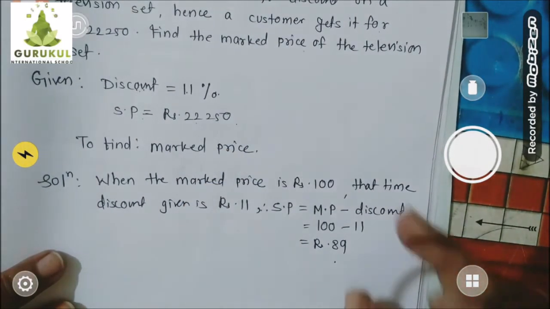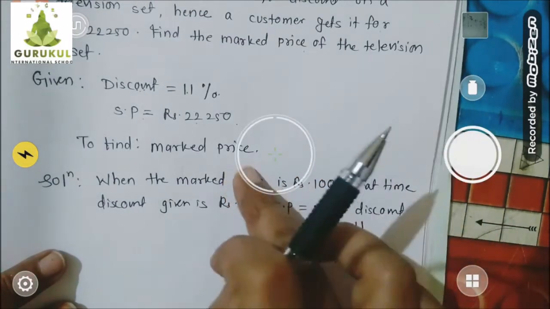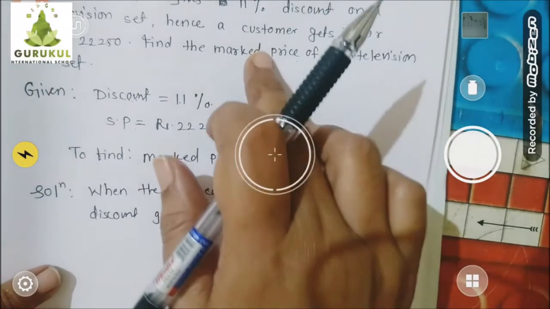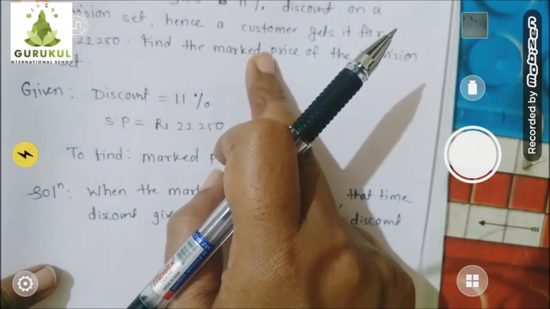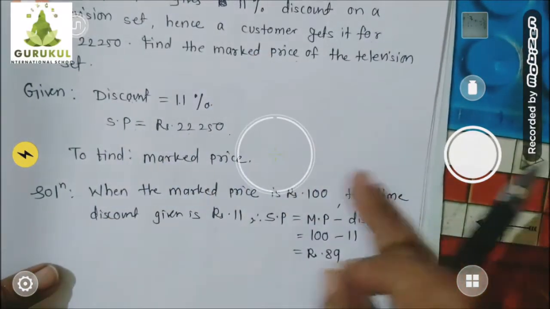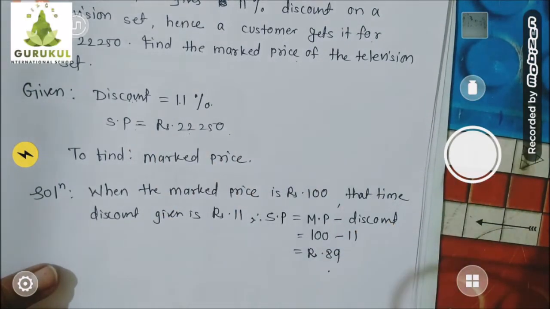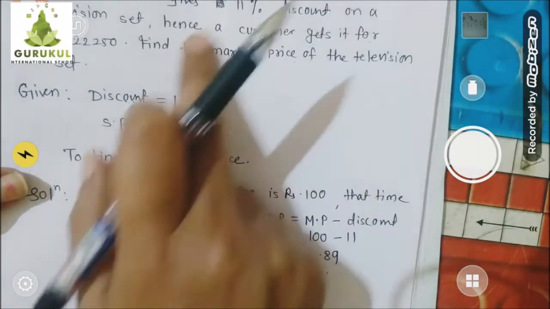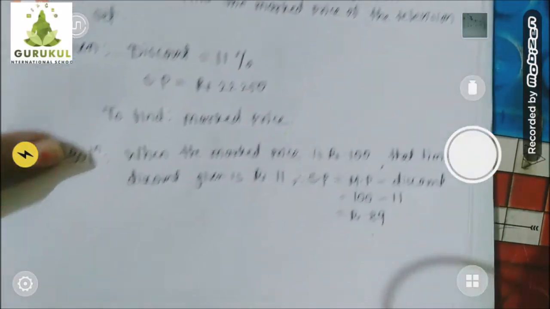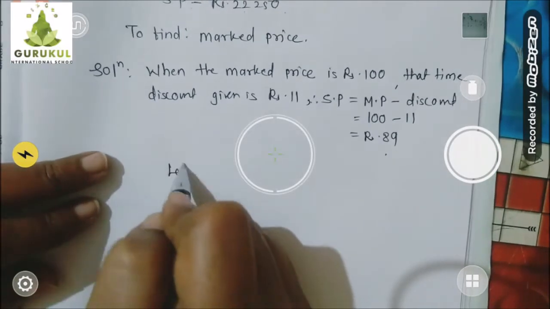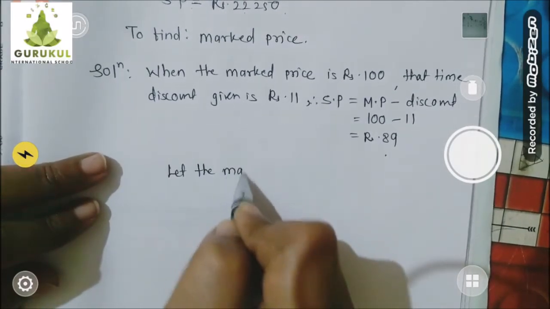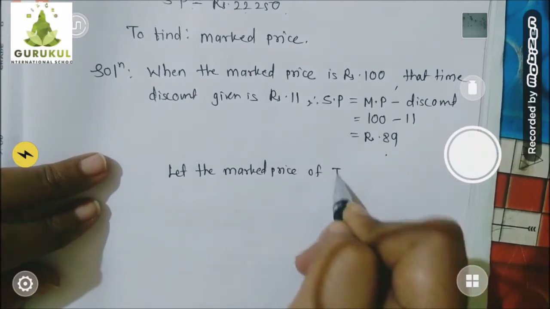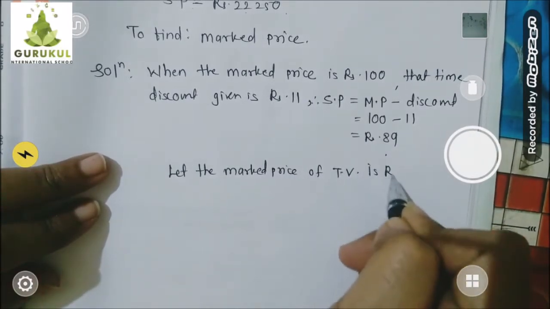In short, I am going to make the ratio of mark price and selling price, and the actual selling price and actual mark price, which is supposed to be X. And those two ratios I am going to equate, and then we will find the answer. Okay, so let's start. First of all, let's assume the original mark price of that product be rupees X. So let the mark price of the TV be rupees X.